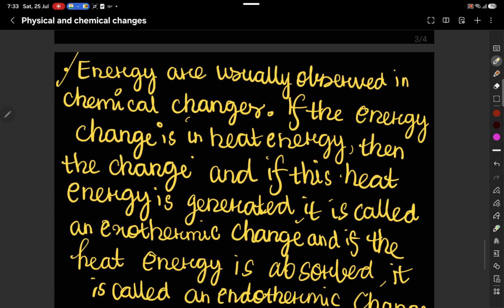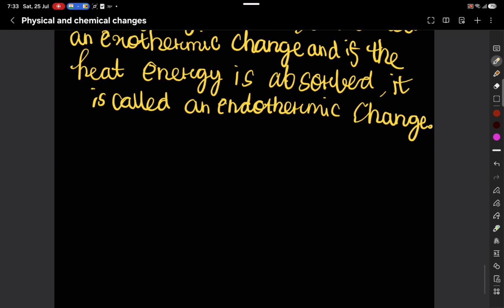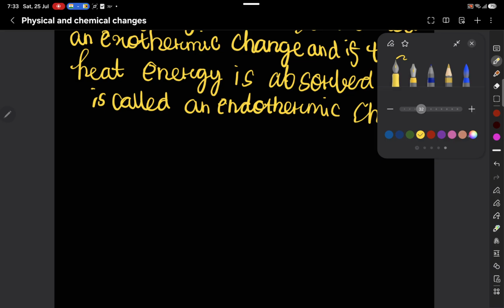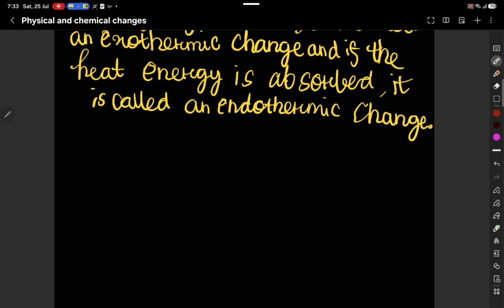Now there is one more topic which is not discussed in the chapter that much, but it is important. This is the law of conservation of mass. What is the law of conservation of mass? The law of conservation of mass states that matter is neither created nor destroyed during a chemical change or a chemical reaction. For example, in the chemical reaction of magnesium and oxygen, where magnesium burns in oxygen, the total mass of the magnesium and oxygen in the reactants is equal to the total mass of the magnesium oxide produced.